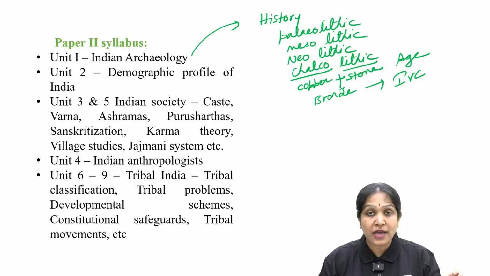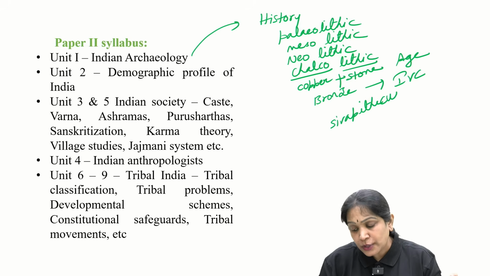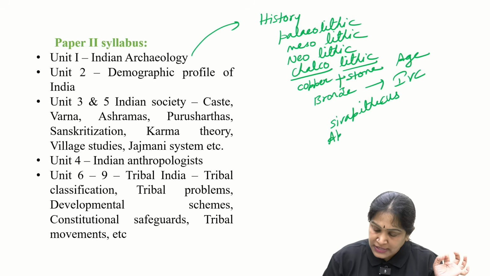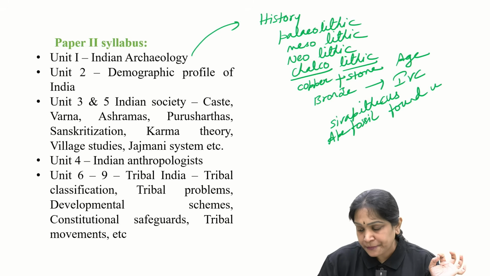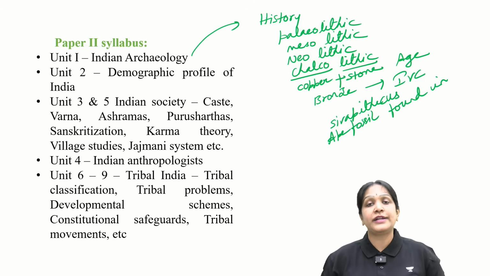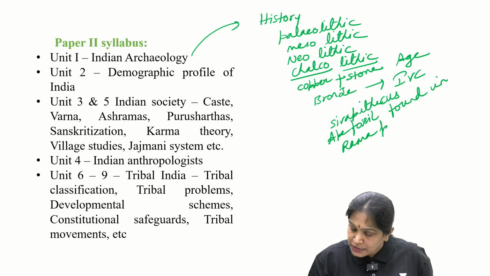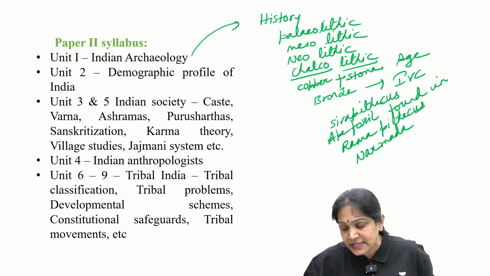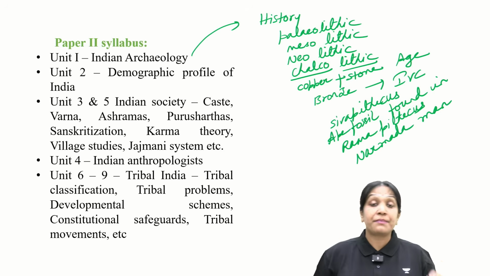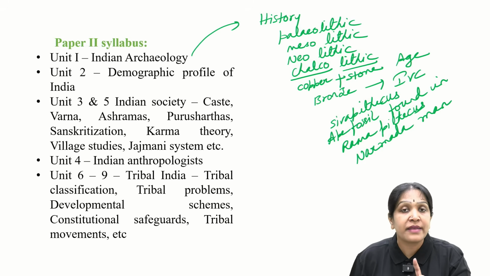And also you have topics like Sivapithecus. I told you, an ape fossil. What is Sivapithecus? It is an ape fossil found in Sivalik hills. Therefore, it is called Sivapithecus. Ramapithecus is also an ape fossil found in Sivalik hills only. And then you also have Narmada man. Narmada man is also an ape fossil found in the Narmada river valley.